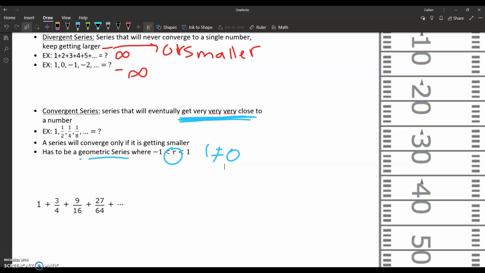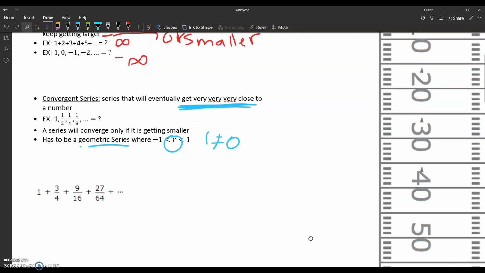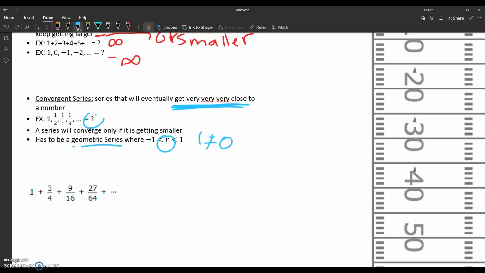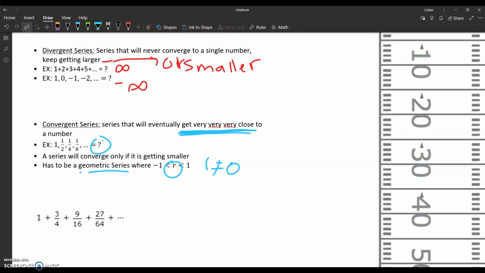But I want to show you guys a few examples, so maybe it's hard to wrap your brain around that. We're going to talk more about it tomorrow too. There's actually a formula. So I have this question mark here: what does this actually add up to equal? Well, that's a good question. There's a formula you can use to figure out what it converges to. It's actually a known number, and that's what we'll be doing tomorrow. But for today, what I want to talk about is just how you tell whether something is divergent or convergent.